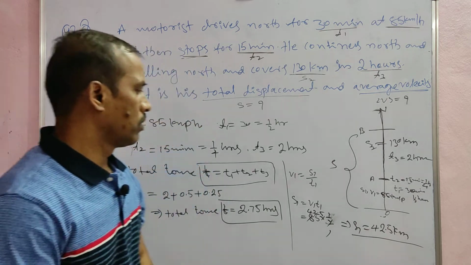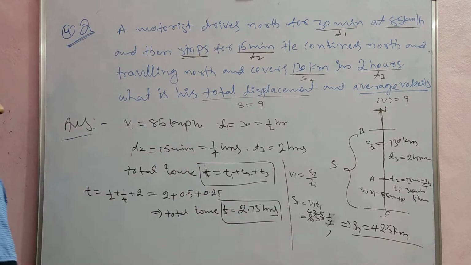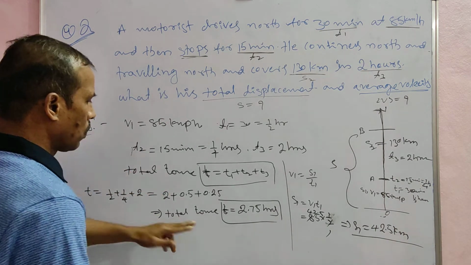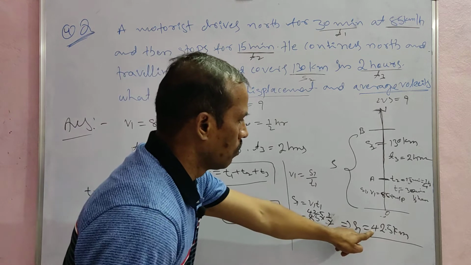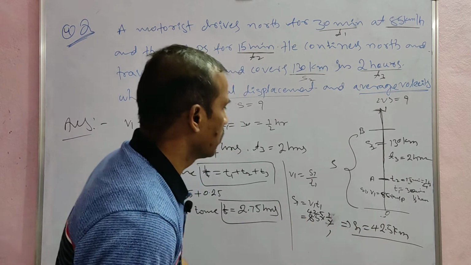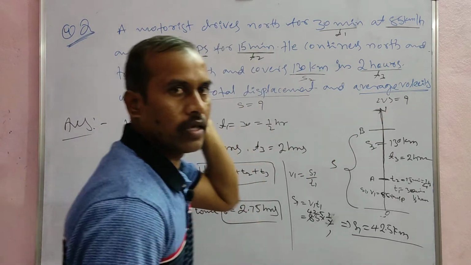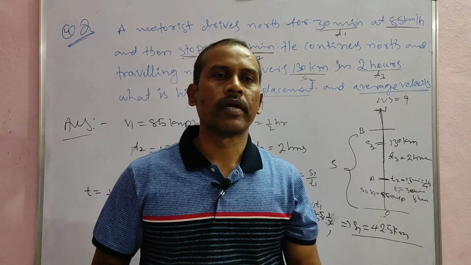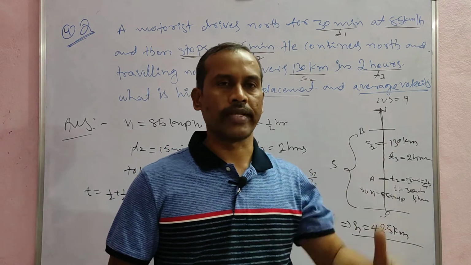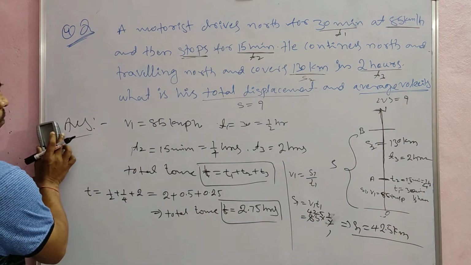Now substituting these values. Note this: total time 2.75 hours, S1 is 42.5 kilometers, S2 is 130 kilometers. We want to find the total displacement and the average speed of the motorist.